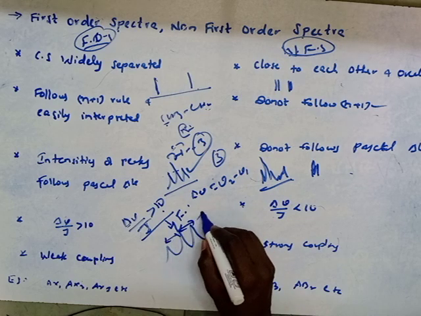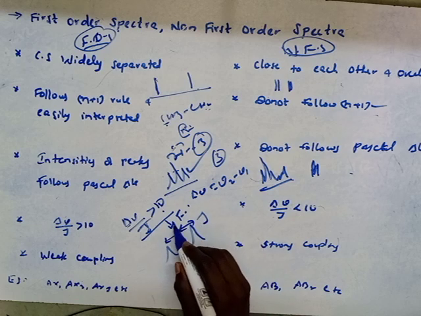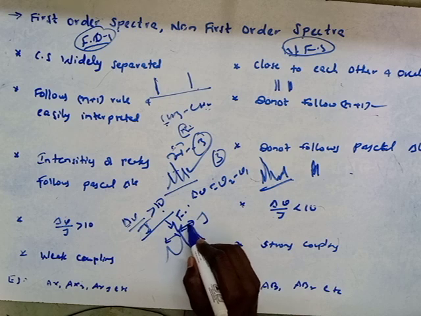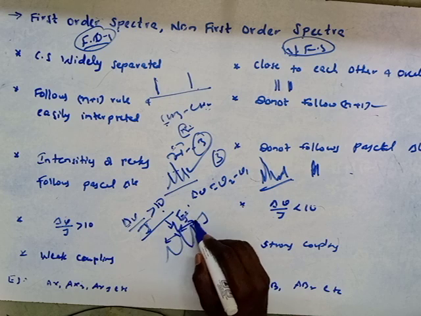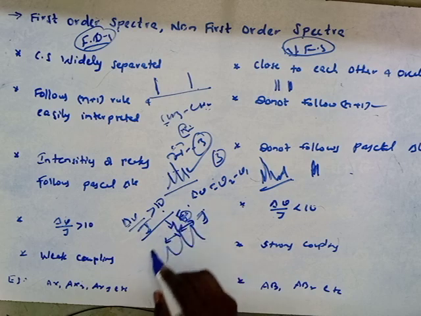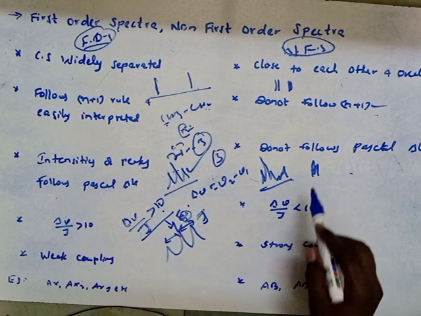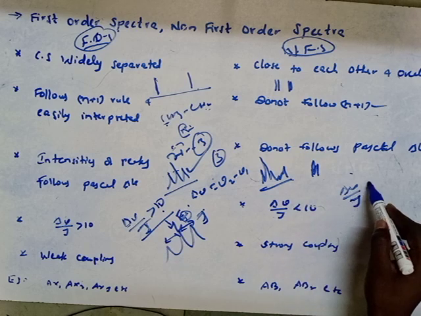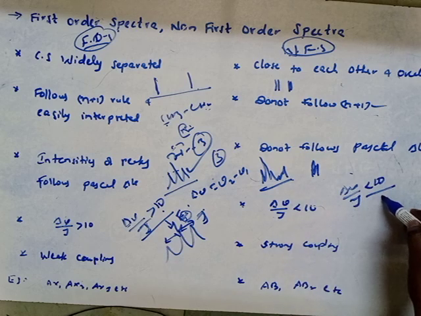The distance between any two adjacent peaks is constant, and that constant is known as the coupling constant. That is J. In non first order spectra, delta nu divided by J is less than 10, so it comes under non first order spectra.